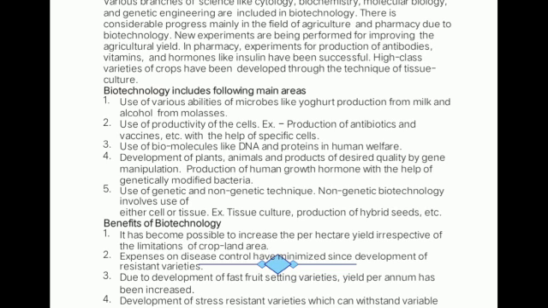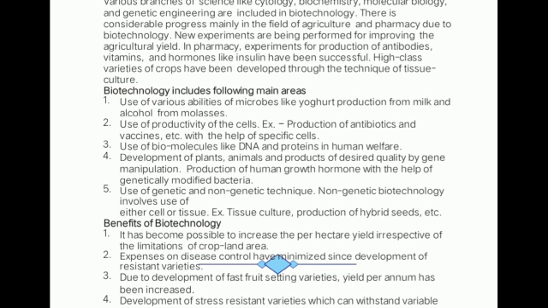Then expenses on disease control have minimized since the development of resistant varieties. Means we don't have to use much pesticides, insecticides, herbicides, as we have genetically developed plants which defend themselves from infection. So we don't require chemicals as they are resistant varieties. And then due to the development of fast fruiting varieties, yield per annum has increased.